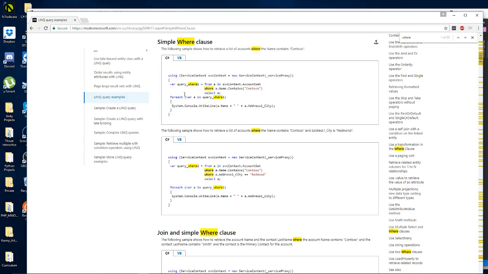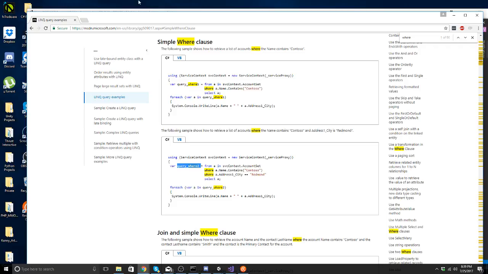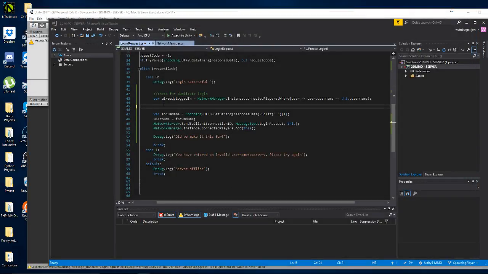Okay, so basically we have this foreach, how we were doing it before, but instead we can do, okay, yeah, so what the heck? System console say query. Oh, okay, this creates a new, okay, right. So this is going to return a list of that username. Okay, so here we go. So it should already be in there. So already logged in.